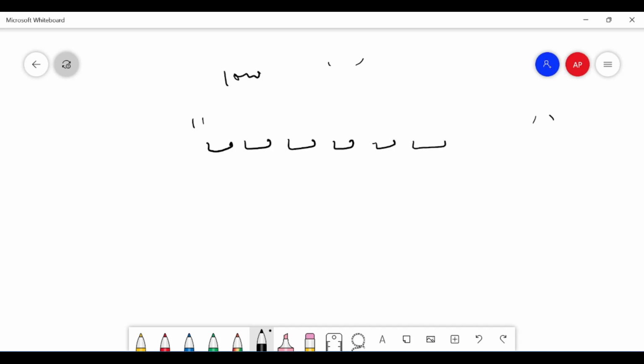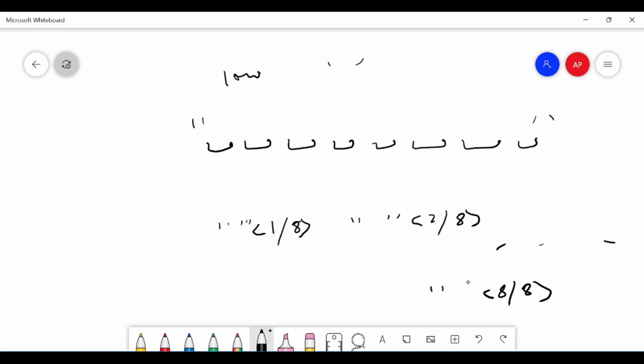Let's say there are 8 parts. So my answer would be 1/8 with a substring here, 2/8 with a substring here, and this goes up to 8/8 with a substring here.